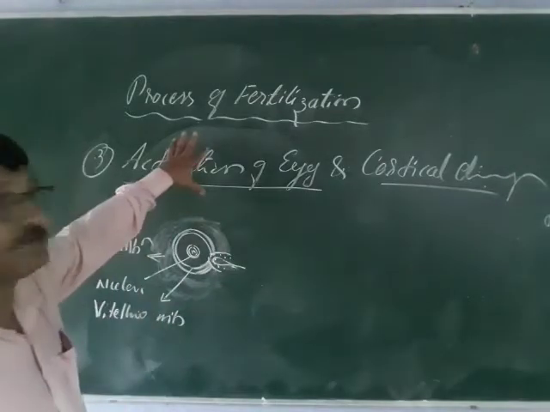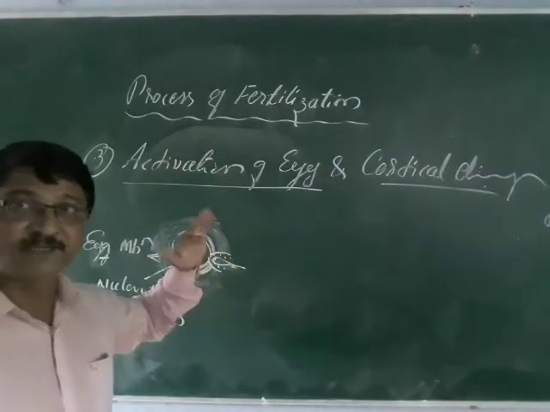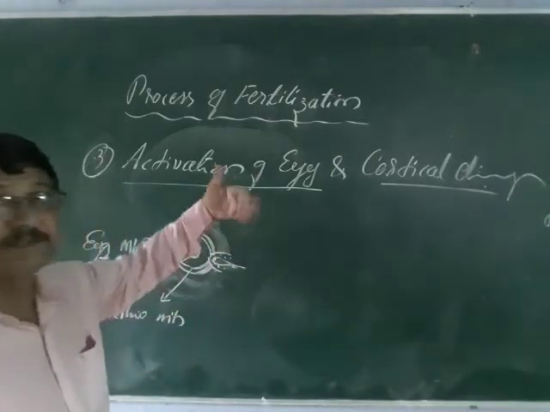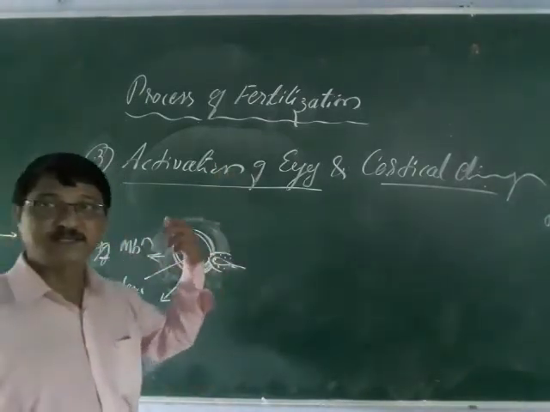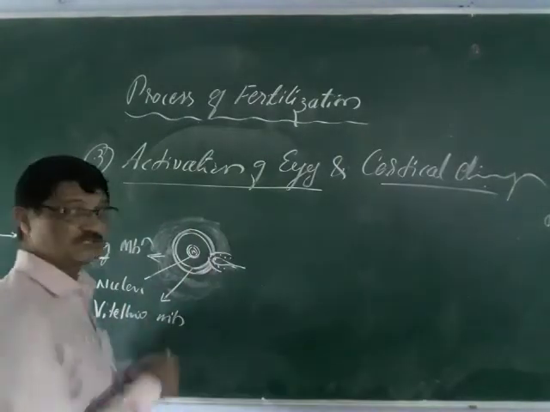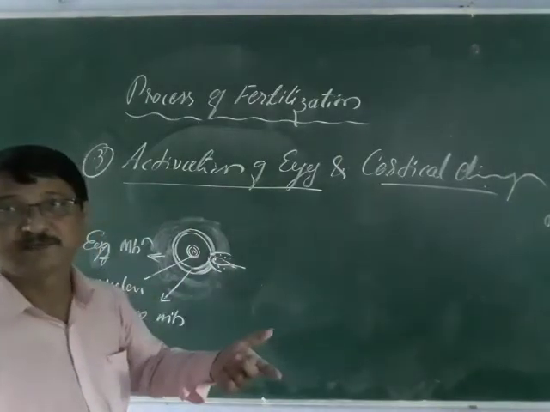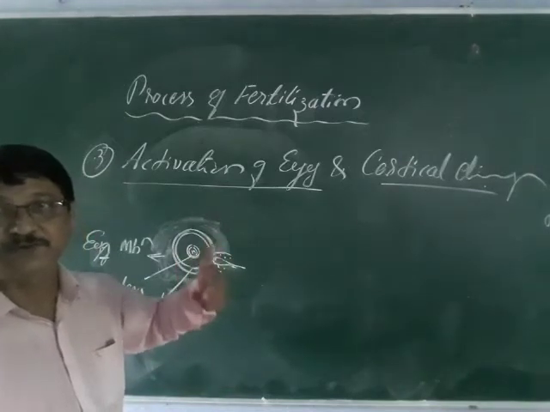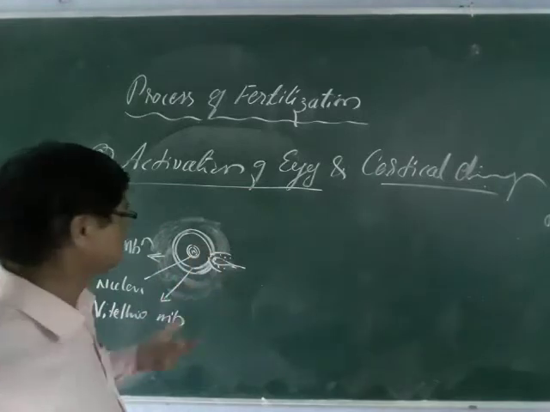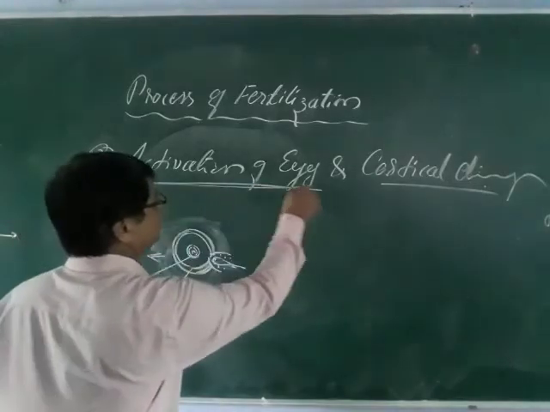So that is called the activation. Until then it is in an inactive state. Once the sperm head hits the egg, these changes start. That triggers a series of events. So that is the activation of the egg.